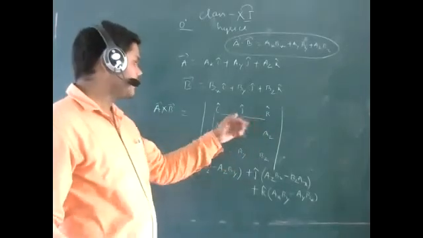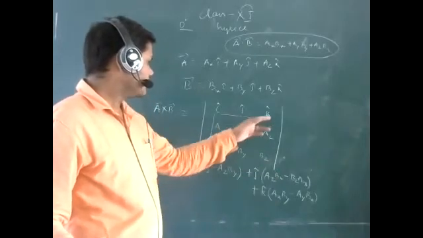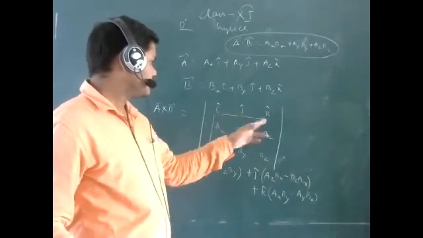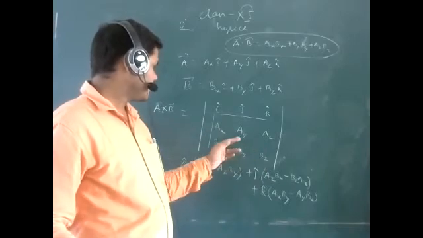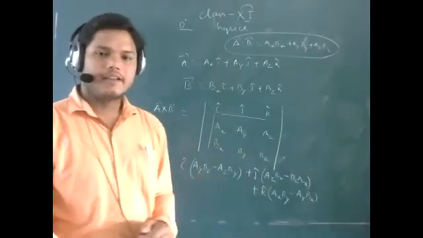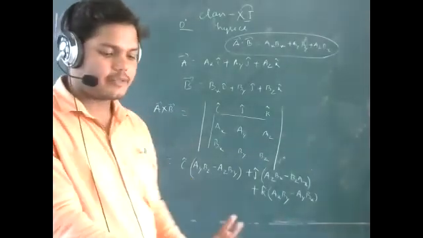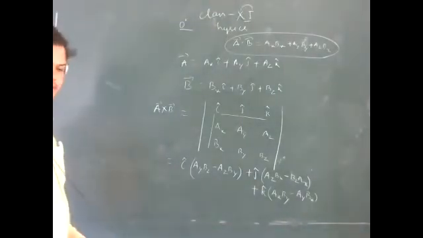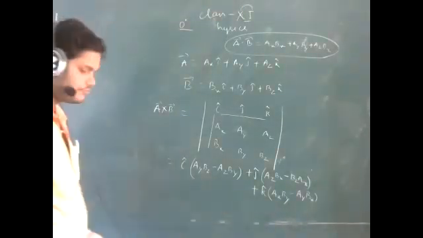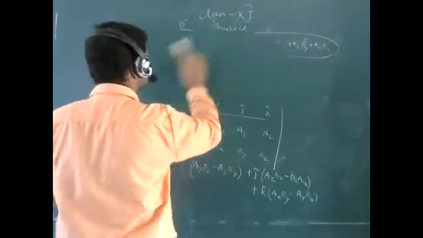What is the value of k cap? You forget the first row and this column. That means the remaining part is ax by minus ay bx. So this is the method to find out A cross B. A dot B was very simple, but A cross B you have to find out by this particular method. I'm just doing it through example.